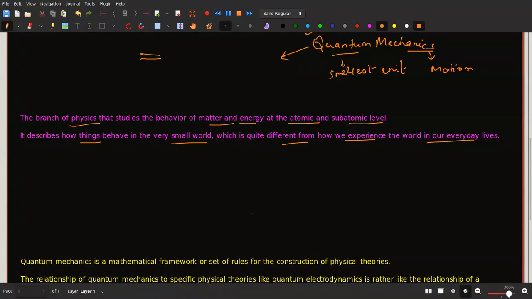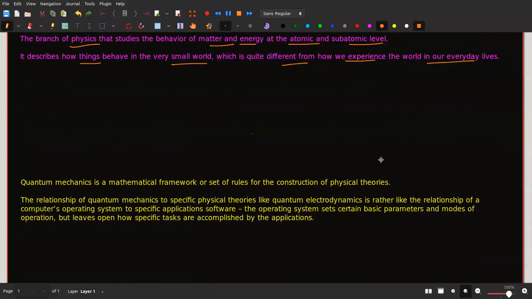But I hope now you got a brief idea about quantum mechanics. I also tried to relate it to quantum computation, but there's a little more to it. That little more we can understand only when we understand the mathematical aspect of quantum mechanics. So now let us do it.